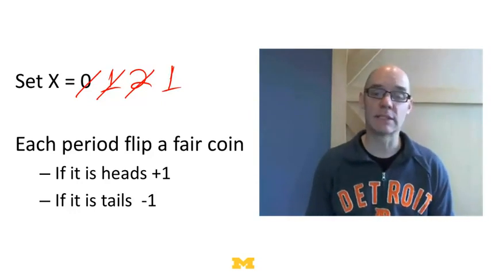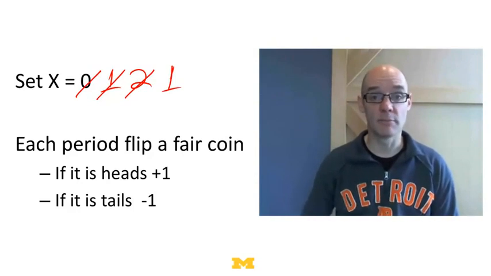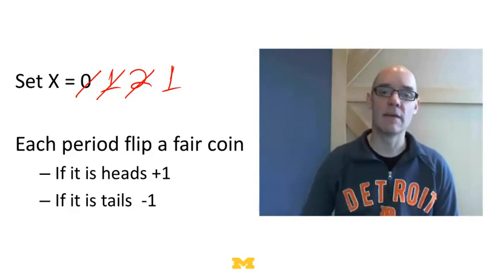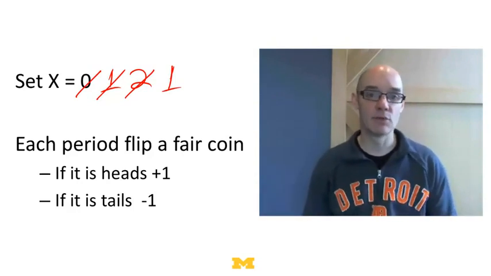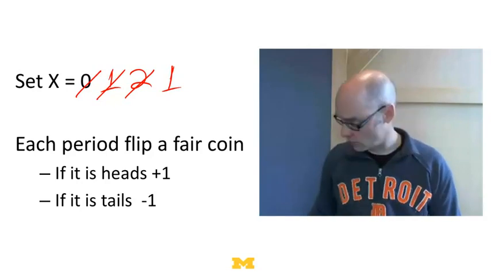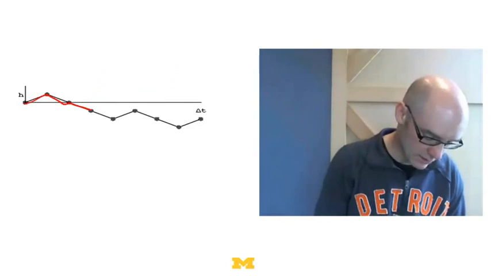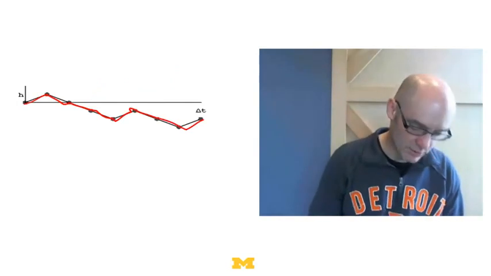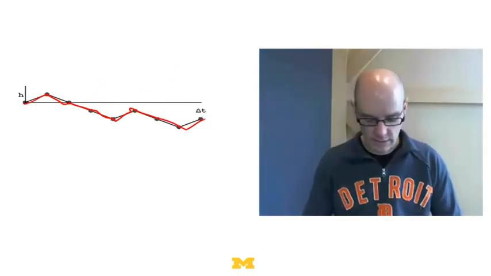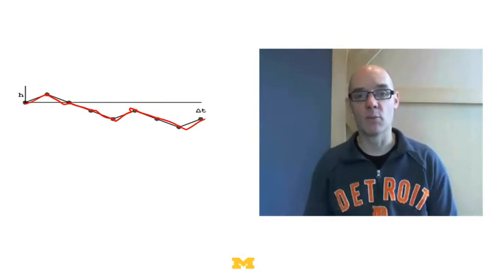Now, you can think of this as a decent model of gambling, so going to a casino and playing blackjack. Maybe there's a 50% chance you win a hand, 50% chance you lose a hand. Suppose you bet $1 on each hand. The random walk describes what your winnings would look like. And here's sort of a picture of what that would be. You might win the first hand and then lose and then lose and then lose and then win and then lose a couple and then win, and you'd be down, let's say, $2 in this case. This is what we mean by a binary random walk.